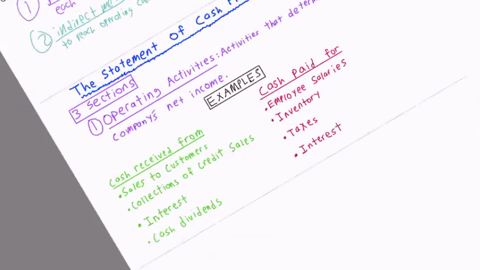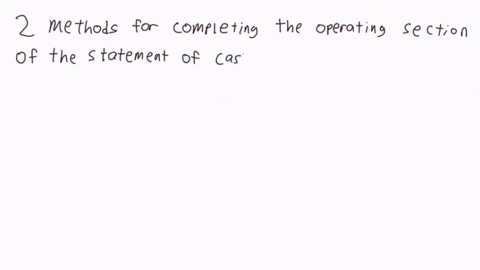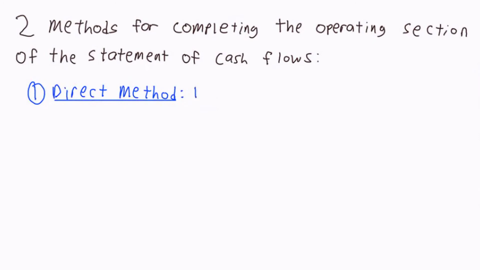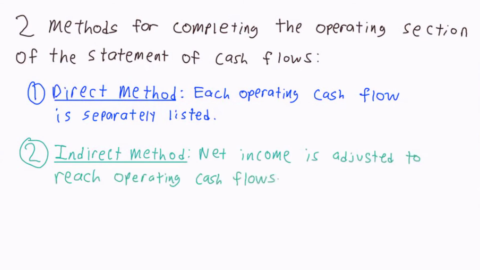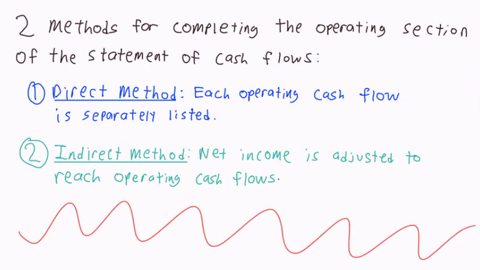There are two different ways to complete the operating section of the statement of cash flows. The direct method separately lists each item of operating cash receipt or payment. The indirect method starts with net income, which is then adjusted to reach cash flow from operating activities. The indirect method is by far the more common form for the operating section of the statement of cash flows, and will be covered in more detail in the next video.